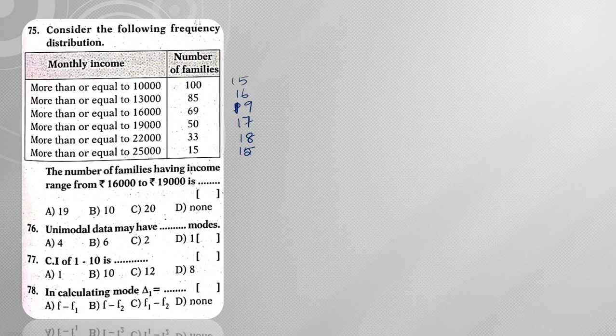The range of families from 16,000 to 19,000. So 16,000 to 19,000 means, this particular range gives me 10,000 to 13,000. This is 13,000 to 16,000. This gives me 16,000 to 19,000. So likewise we need to write it down. Since I need 16,000 to 19,000, hence the answer is 19.